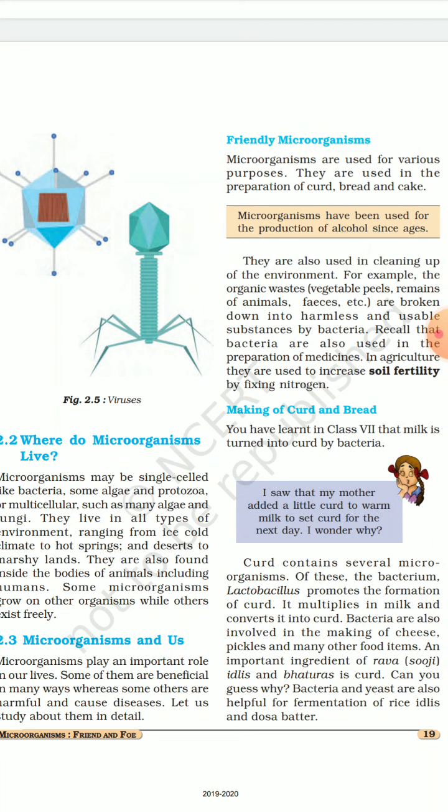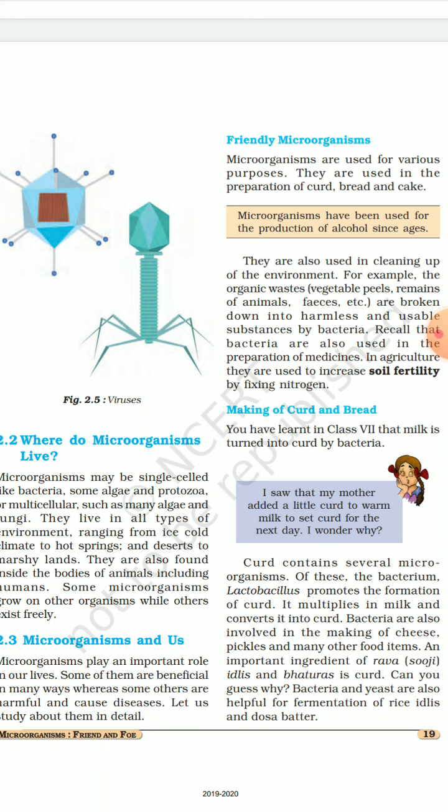Then where do microorganisms live? This question comes to our mind. Microorganisms may be single-celled like bacteria, some algae, protozoa, or they can be multicellular like algae, fungi, and they live in all types of environment, ranging from ice-cold climate to hot springs. There are some bacteria which can even survive in hot springs, in deserts, in marshy lands. They are also found inside the body of animals and humans. So they can live in a variety of habitats.